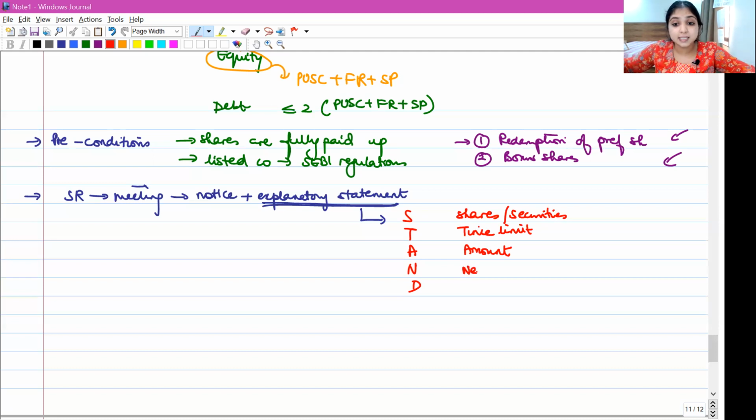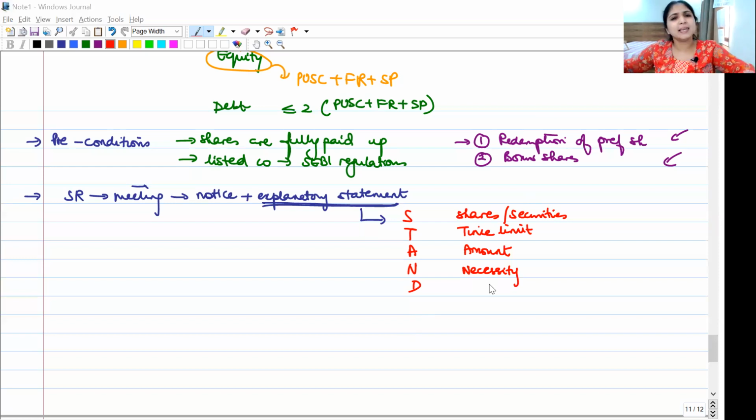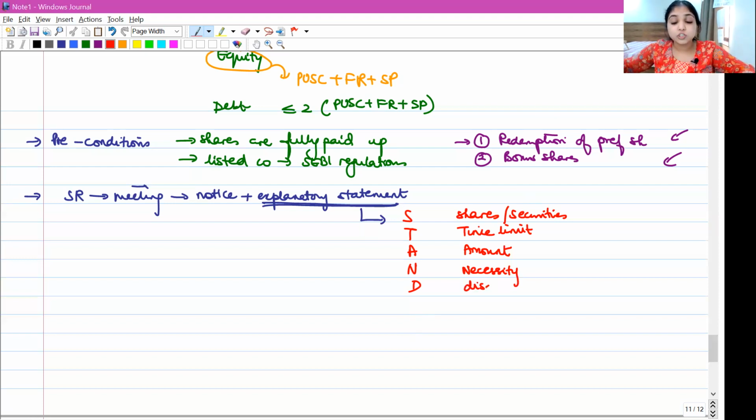N. Necessity, need. Why? What is the reason? Why is the company buying back shares? And D is the residuary. Any other disclosure which is going to be material for the shareholders in making a decision whether they should vote in favor or whether they should vote against. Understood? So these are the 5 important points which should be written in your explanatory statement.